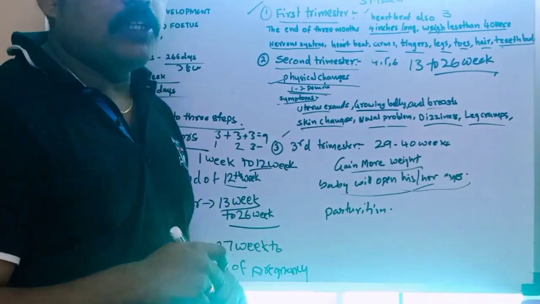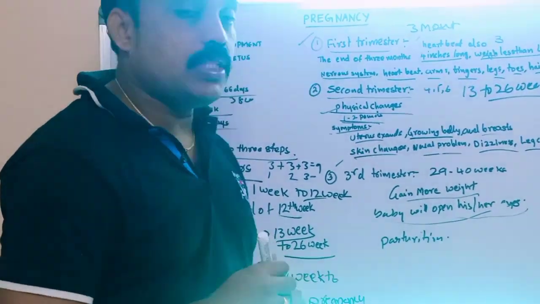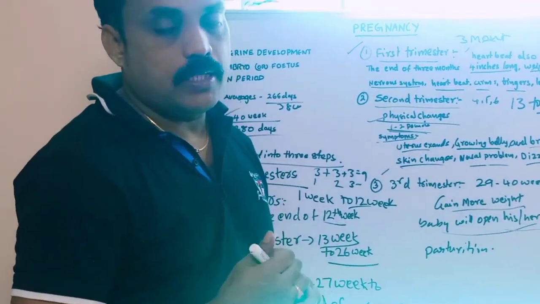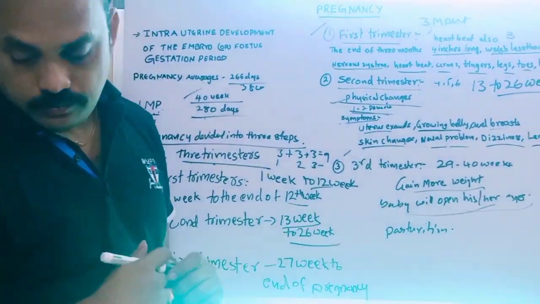After the development of the baby, parturition occurs. That means delivering the baby through the vaginal opening. That is what we call parturition. Next, we have to discuss lactation.